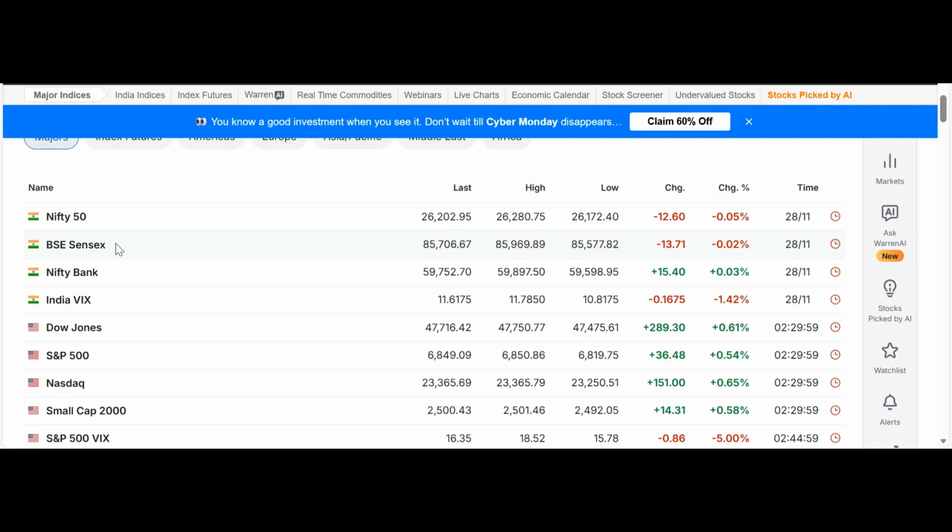Quickly we'll go for the indices, US indices. First of all, our Indian stock market was negligible, neutral on Friday. But yes, the US indices in the US market were performing quite good. DJI was up 0.6%, S&P 500 was up 0.5%, and even Nasdaq was performing good, more than 0.65%. So overall, US indices performed good on Friday.